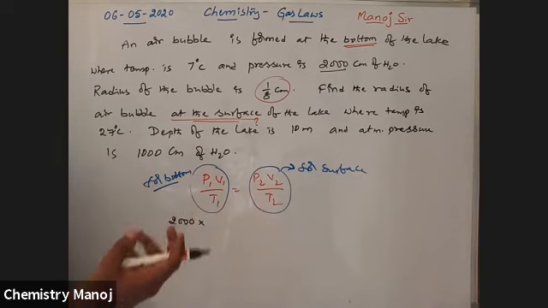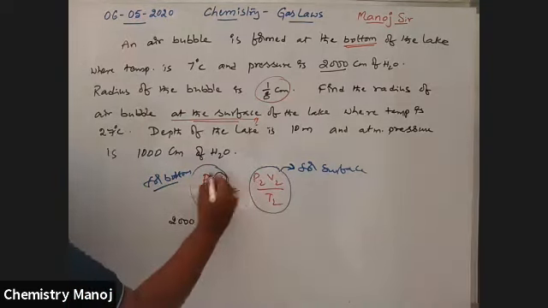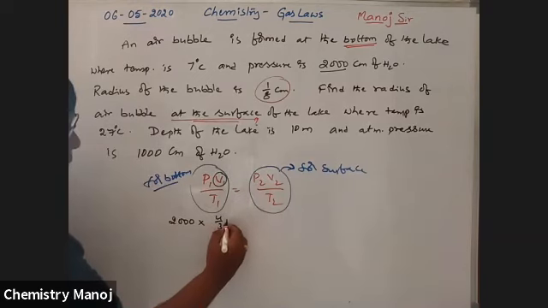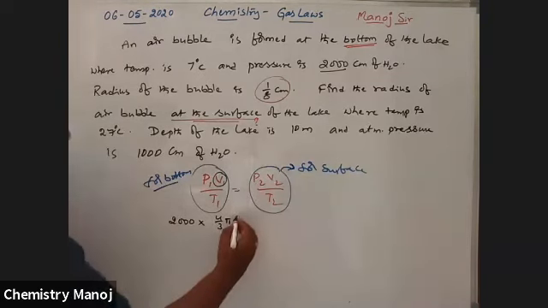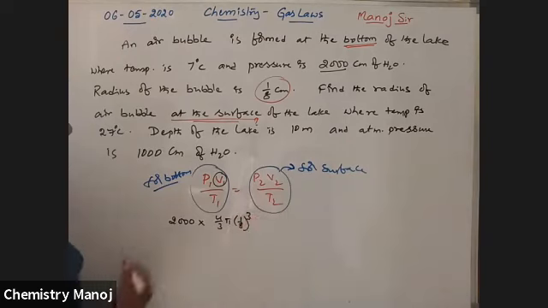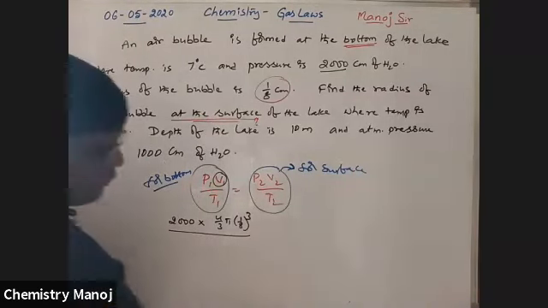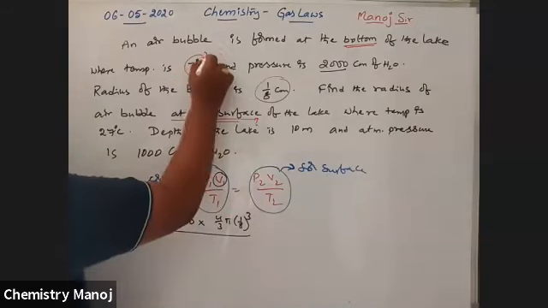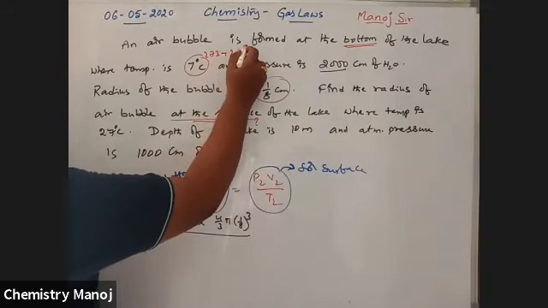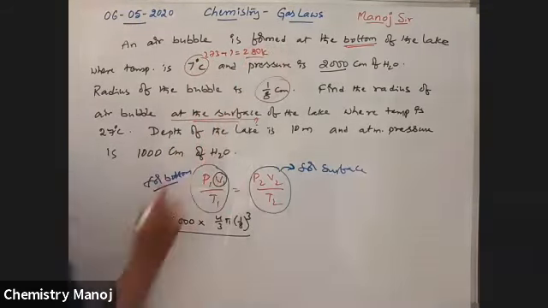So for spherical volume, we use 4/3 pi r cube, with radius 1/8 whole cube, by the temperature of 7 degrees centigrade. 273 plus 7 is equal to 280 Kelvin.